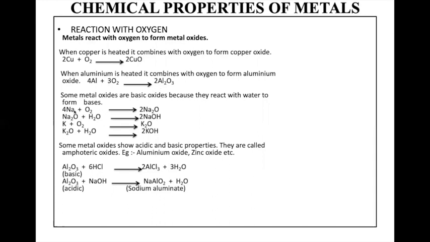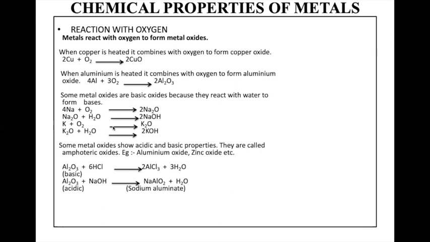But sodium does not need to be heated. Just exposed to the atmosphere, it will react with oxygen to form sodium oxide. It will react with water to form sodium hydroxide. Similarly, potassium reacts with oxygen to form potassium oxide, and if you put potassium oxide in water, it will form a base, KOH, that is potassium hydroxide.